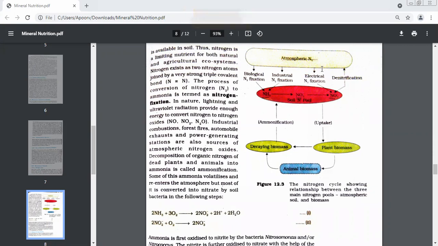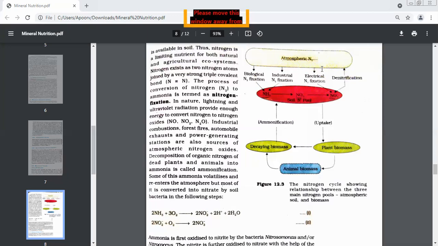Okay. Now let us revise this paragraph. What are the important terms? A molecule of nitrogen contains how many atoms of nitrogen? 2 atoms. Very good. What kind of a bond exists between 2 atoms of nitrogen? Covalent bond. So there are 2 kinds of nitrogen, organic nitrogen and inorganic nitrogen. What is the difference between inorganic and organic nitrogen? Organic nitrogen is found in the bodies of animals and plants. Very good.